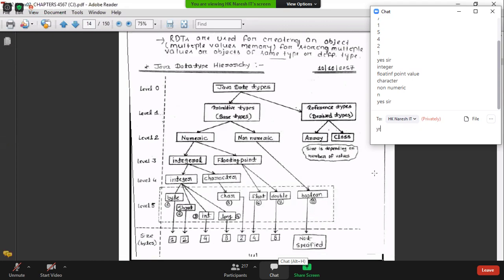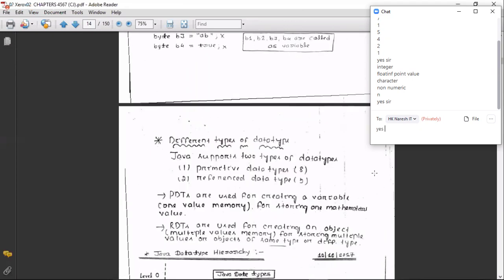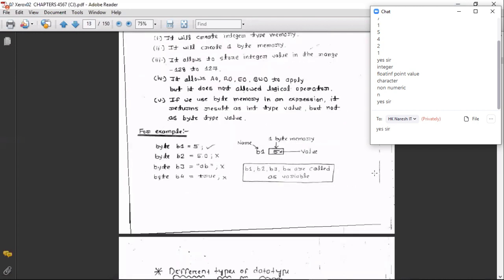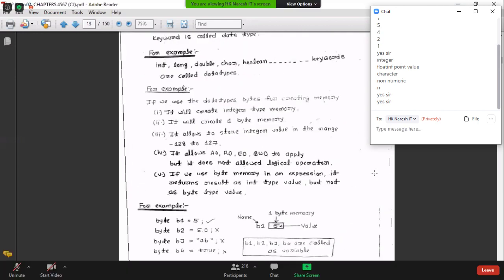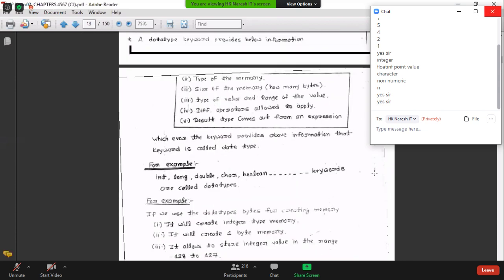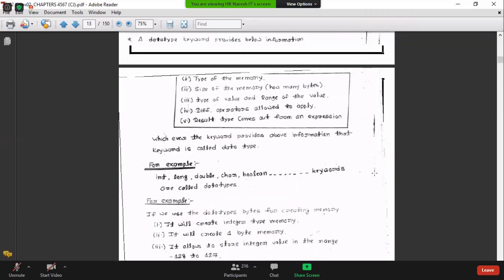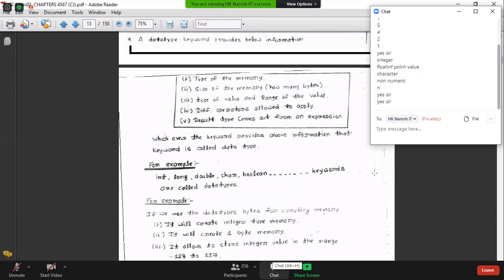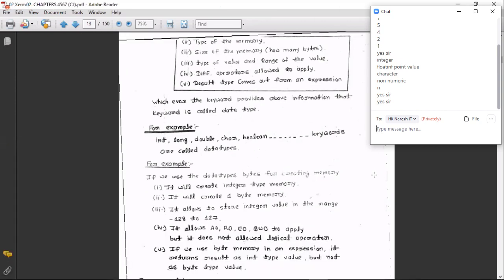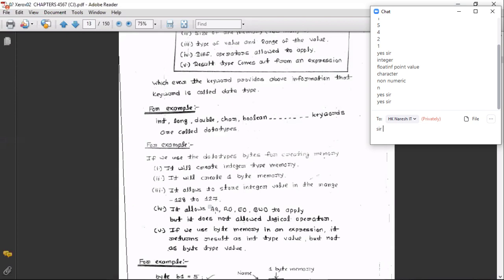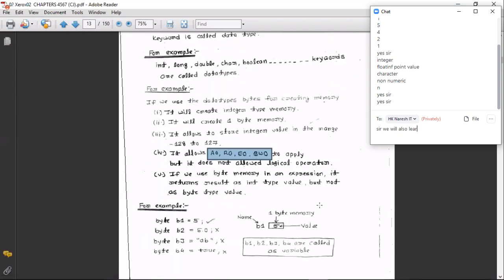Where have I used the words AORO? Arithmetic operators, relational operators, equality operators, bitwise operators.